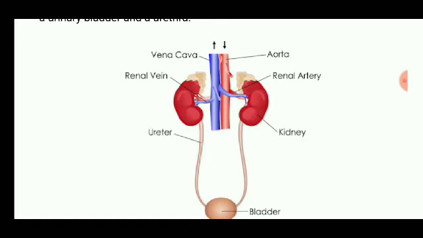From the aorta, the oxygenated blood will enter the kidney. Though it is oxygenated blood, it is not that pure, because most of the oxygen is used by all the body organs. So inside the kidney, the purification will take place.